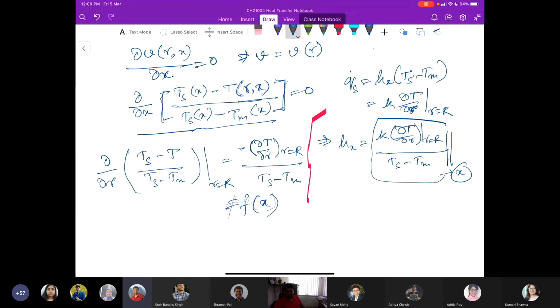Here Ts minus Tm at r equals R is at a particular radial position. At a particular radial position, Tm is a constant value.